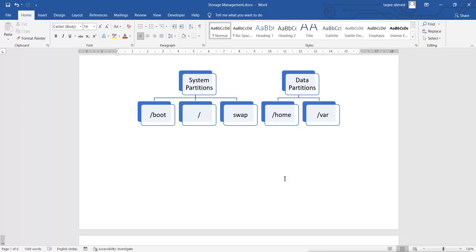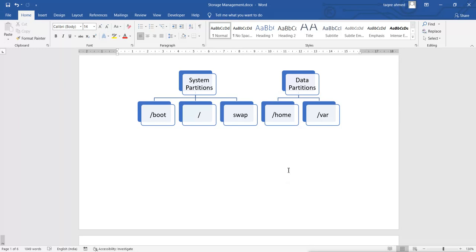But it is recommended not to create a separate partition for them, because they are related to system applications, so they should be in the same partition. So they all will go under slash. Slash is like your C drive in Windows.